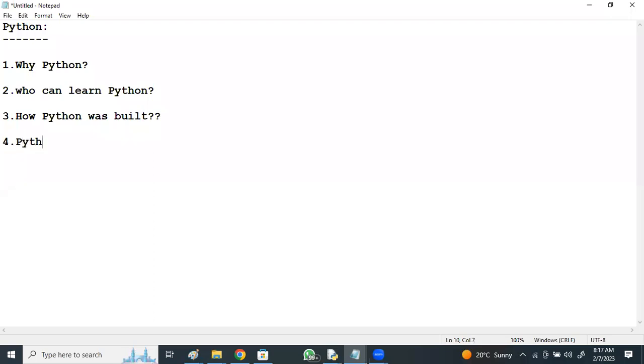What kind of applications can we develop today by using Python? Mostly, Python is used for developing what kind of real-time applications? And who is using Python today?